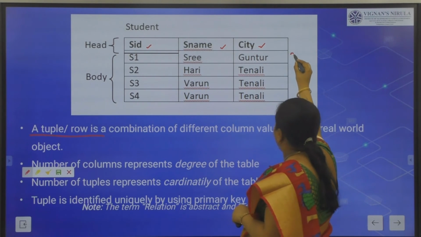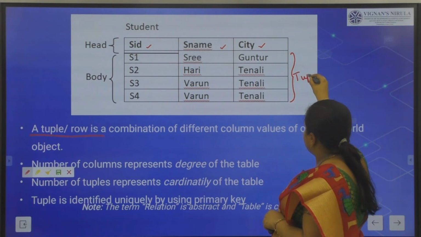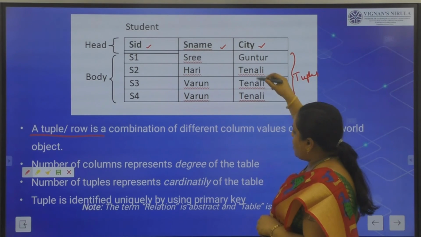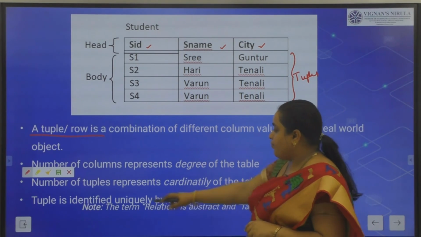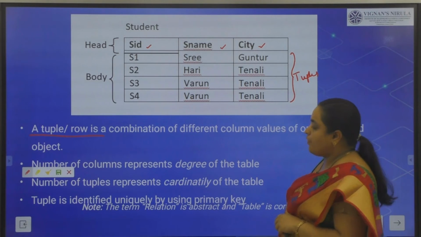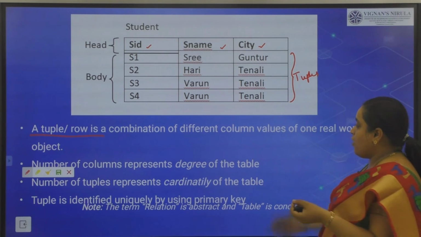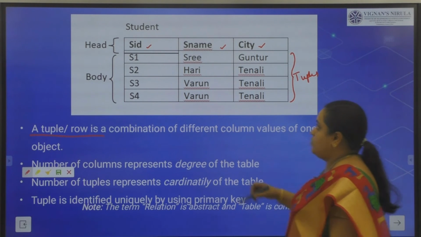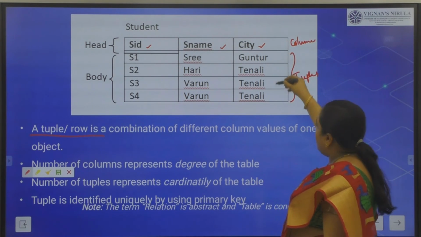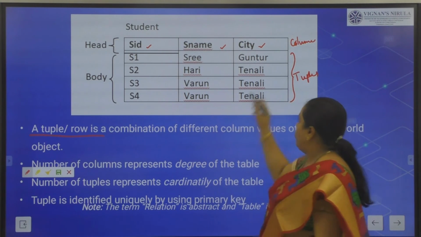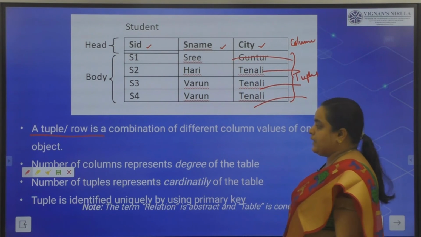These are nothing but tuples, and these are the columns. Row is the combination of different column values. This is one tuple, this is another tuple, this is another tuple, and this is another tuple.